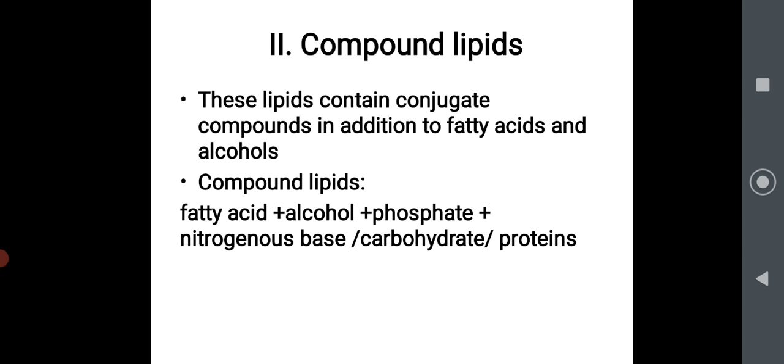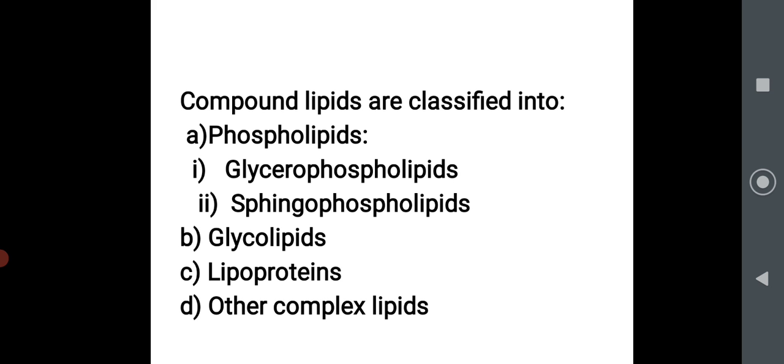Phospholipids contain phosphate, so they are compound. So compound lipids are classified into phospholipid, glycolipid, lipoprotein and other complex lipids.